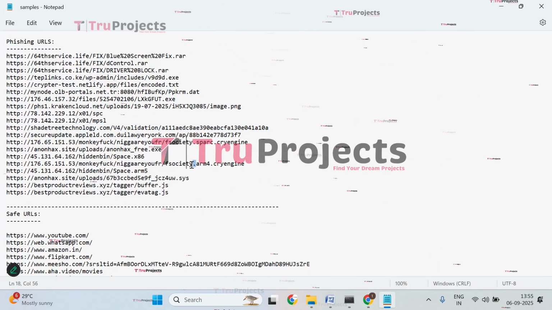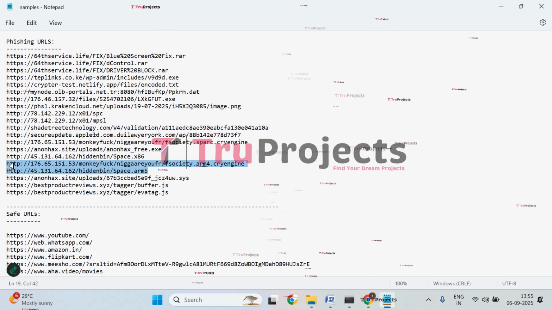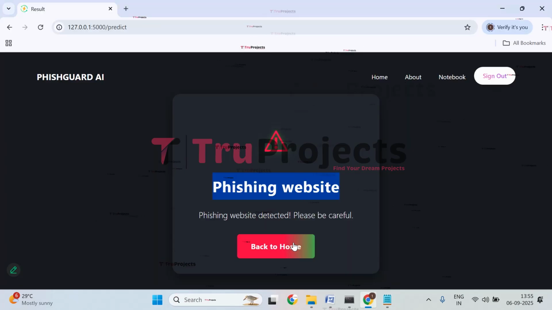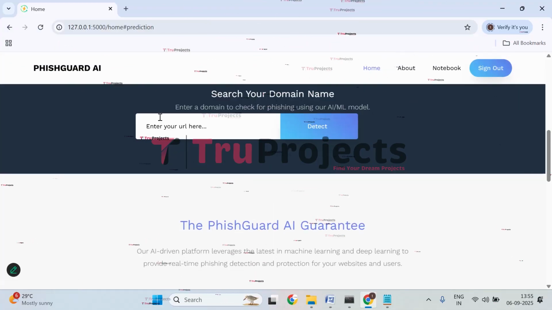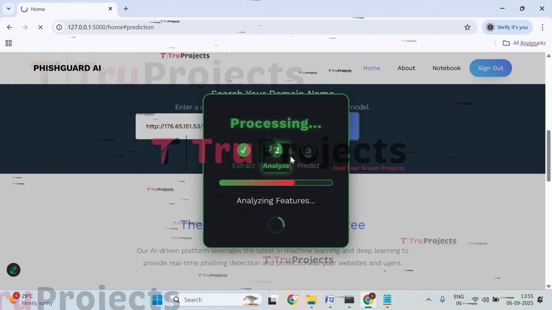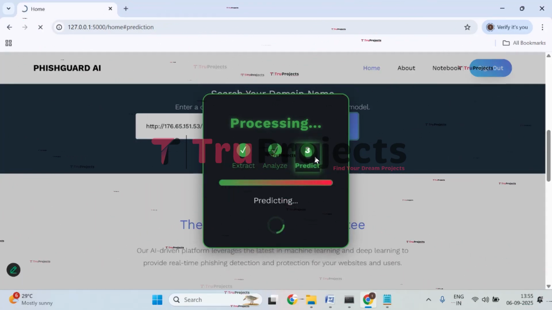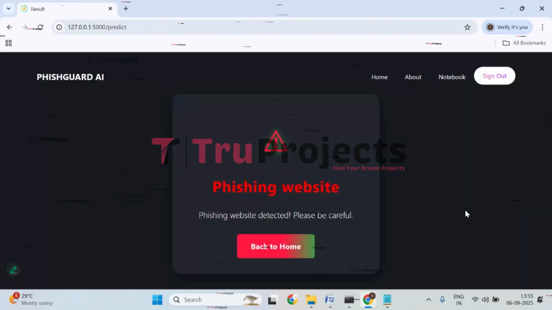Let's check with this one. Copy it, click on back to home, click on get protected, give the link, click on detect. It is extracting, analyzing, and then it will predict. This process will happen for all the links that we give. Here also we got that it is a phishing website.